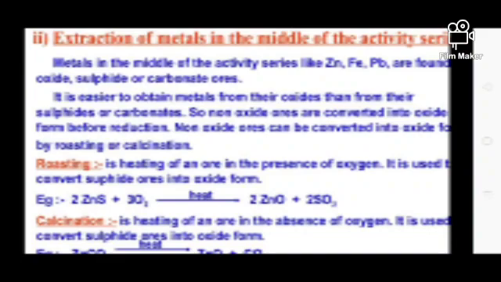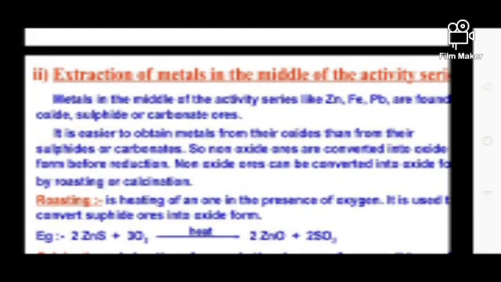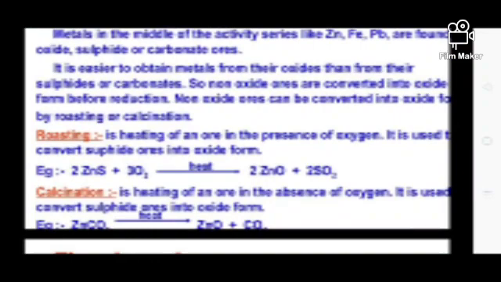Now, extraction of metals in the middle of the activity series. Metals in the middle of the activity series, like zinc, iron and lead, are found as oxide, sulfide and carbonate ores. It is much easier to obtain metals from oxides than from their sulfides and carbonates. So non-oxide ores are converted into oxide before reduction, and they can be converted to oxide by roasting and calcination. These are the steps to follow in order to find the pure metals.